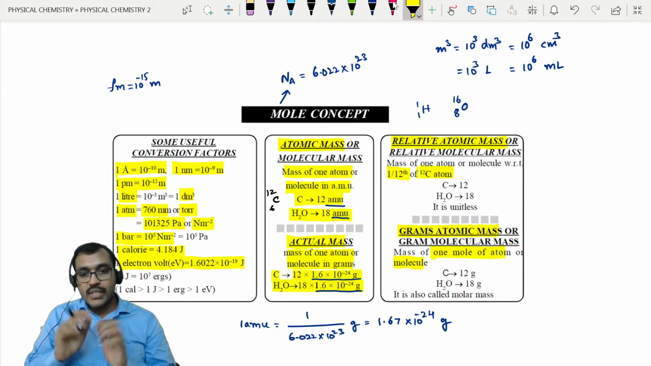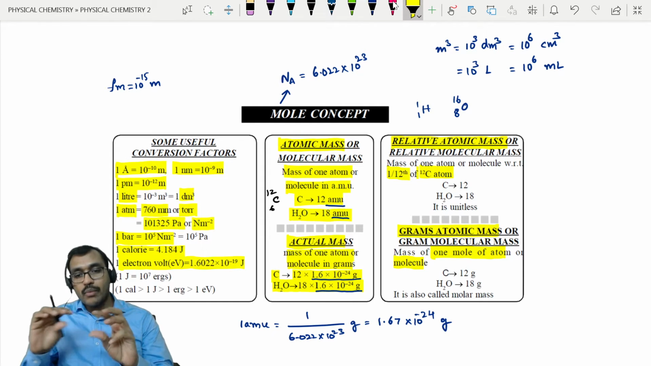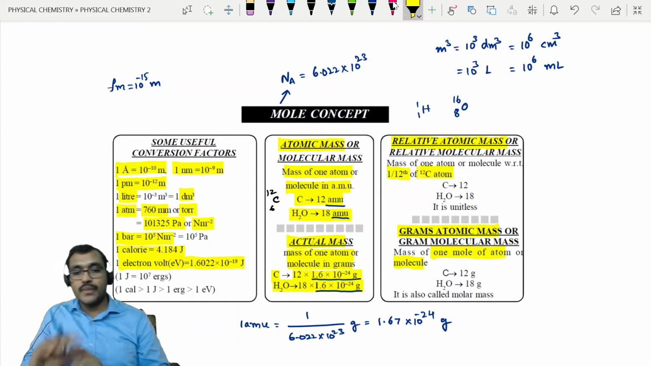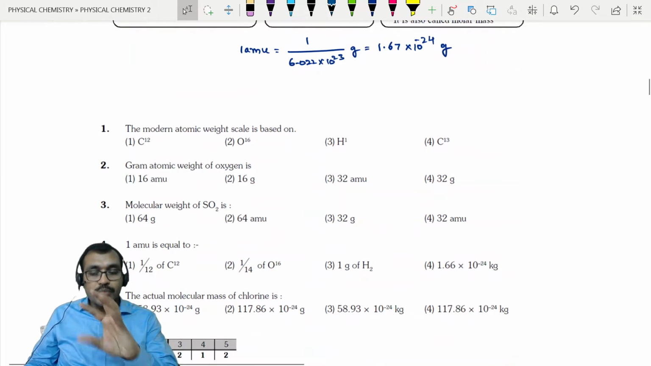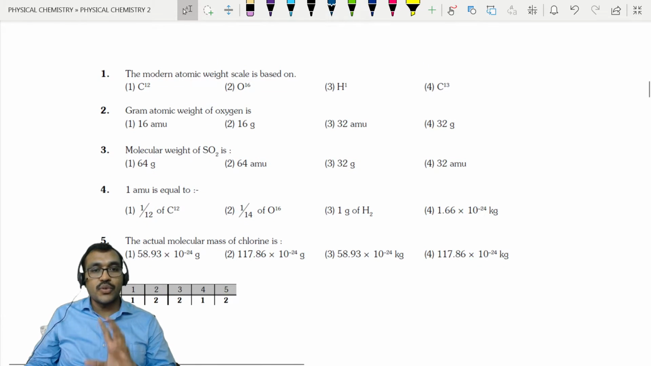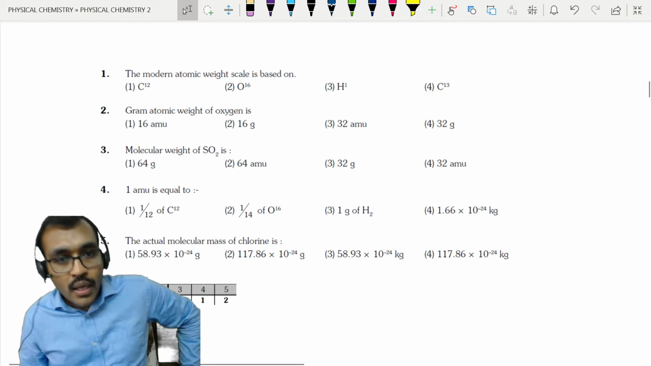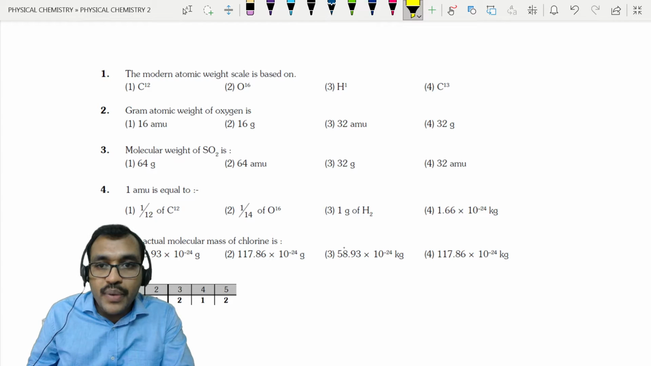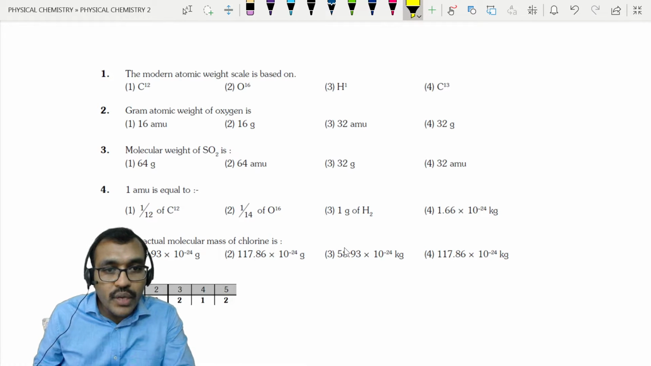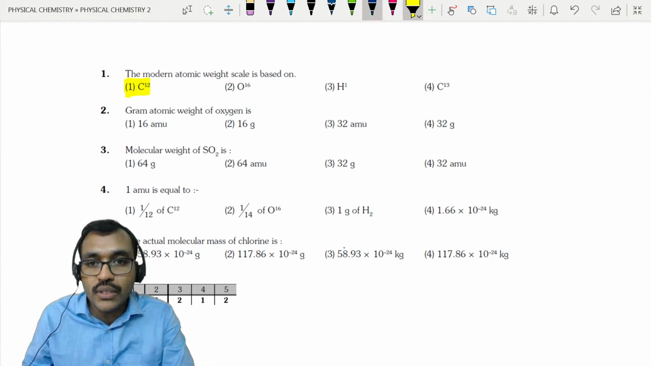Gram atom means 1 mole of atoms. Gram molecule means 1 mole of molecules. Gram atomic mass means the mass of 1 mole of atoms, right? So this is about atomic mass, molecular mass, and so on. Now let me check this. The modern atomic weight is based upon C-12 as a reference, and we have defined atomic mass in terms of C-12. That's what we have discussed.